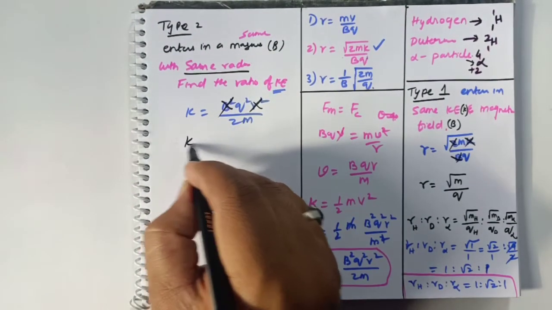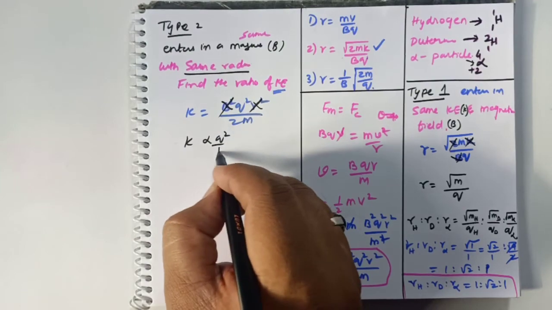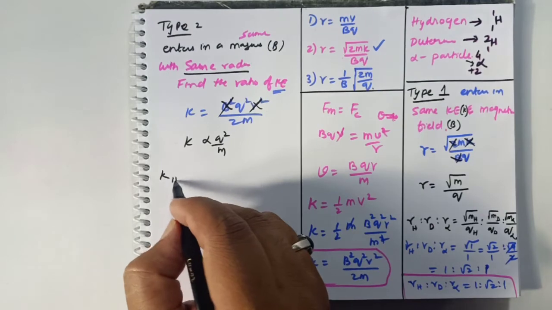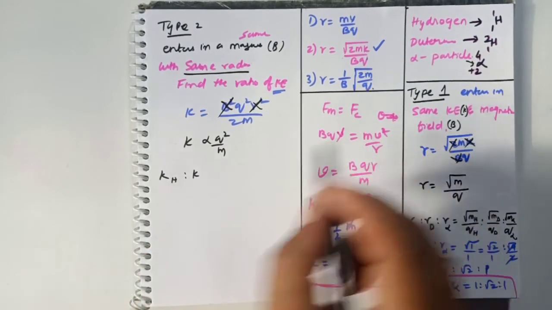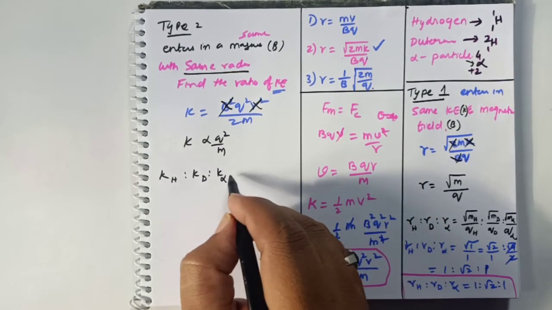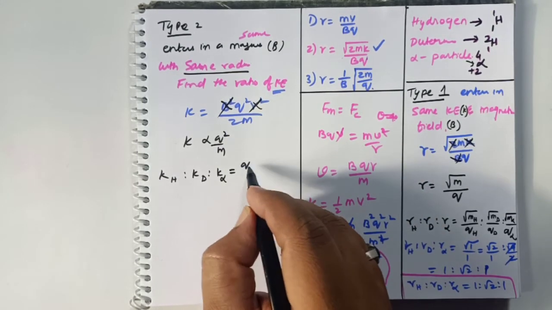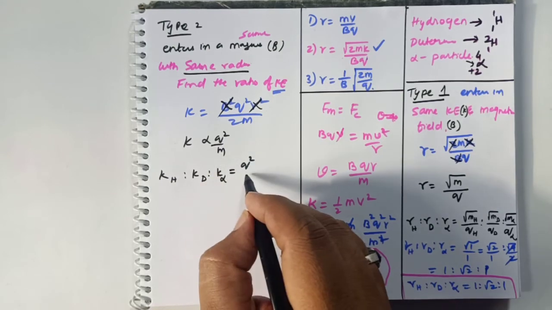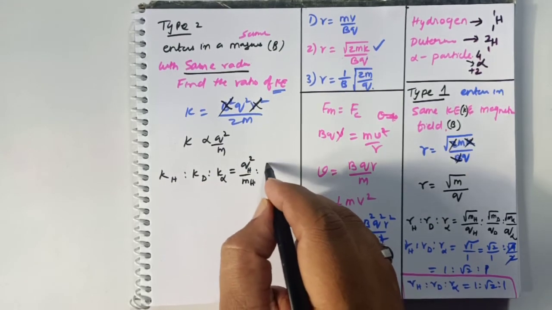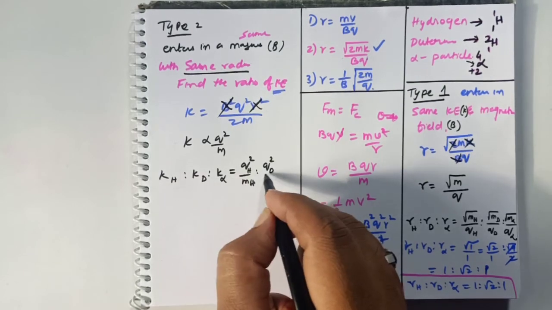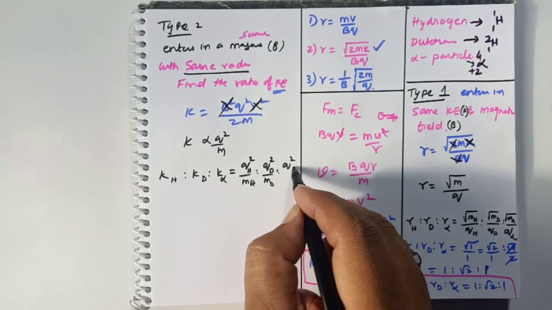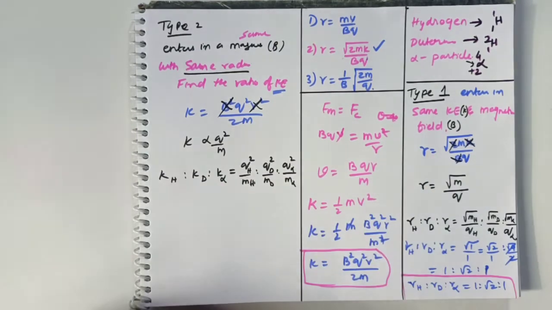So kinetic energy is directly proportional to q square by m. Therefore kinetic energy of hydrogen is to kinetic energy of deuterium is to kinetic energy of alpha particle can be written as q square of hydrogen by mass of hydrogen is to q square of deuterium by mass of deuterium is to q square of alpha particle by mass of alpha particle.